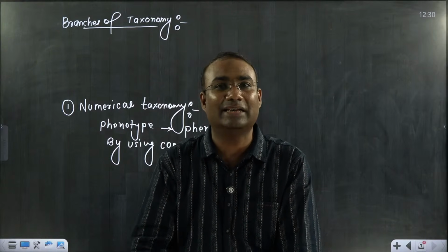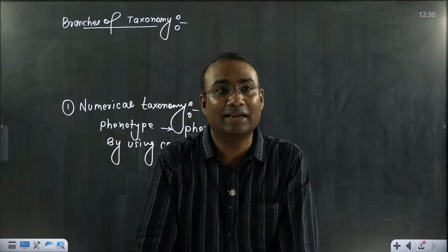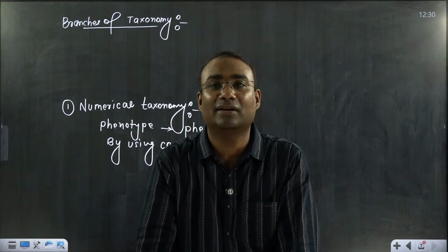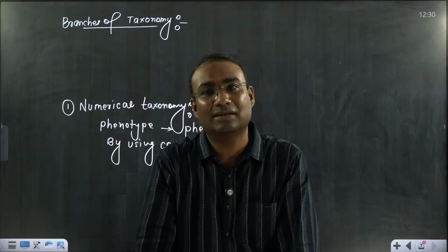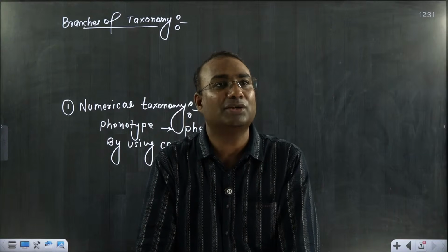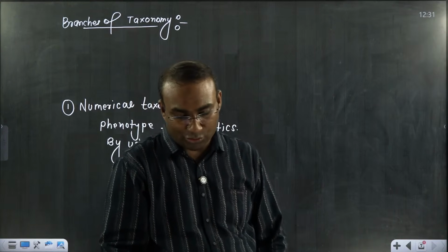So they scan and identify that this is a chocolate, this is a mosquito net, the pen, the pencil, anything, the smallest thing and the largest thing, with the help of scanning only. That is your numerical taxonomy.